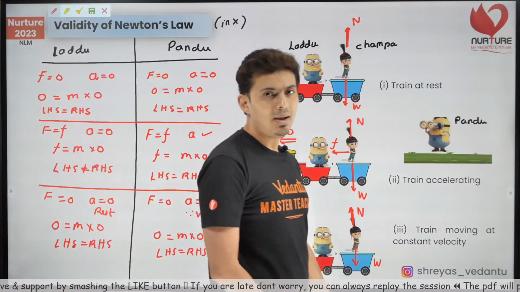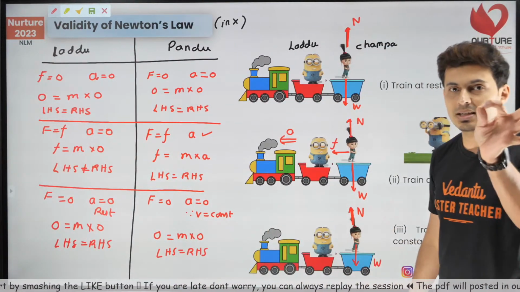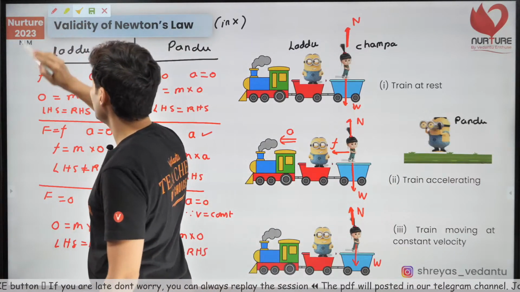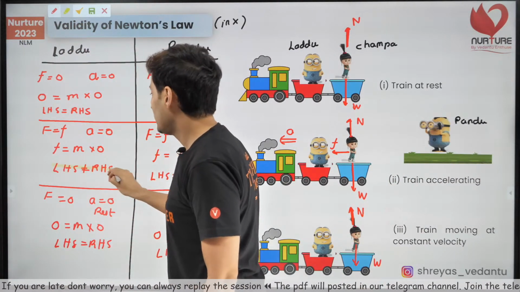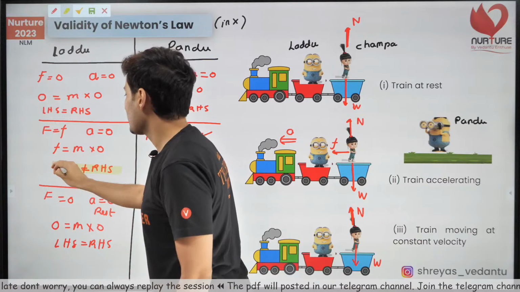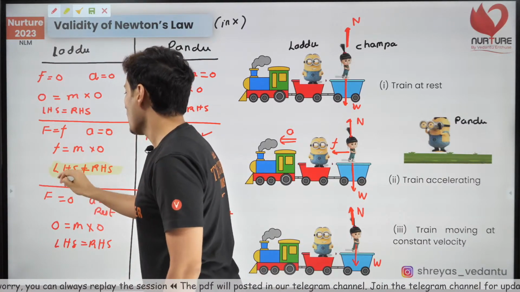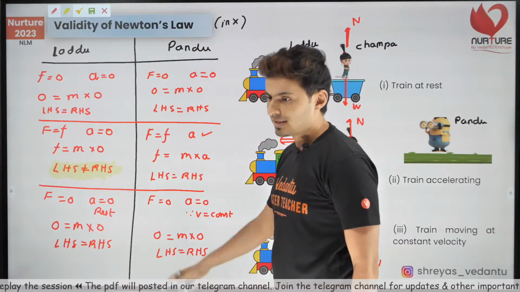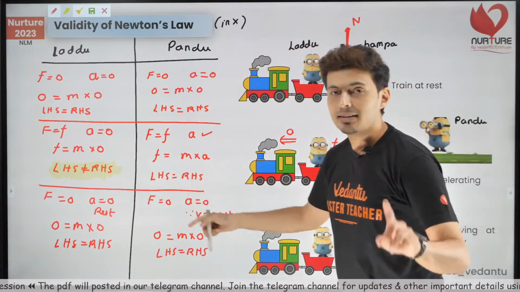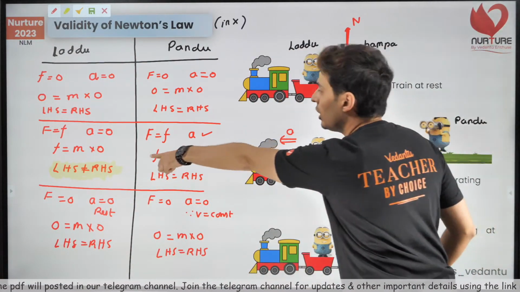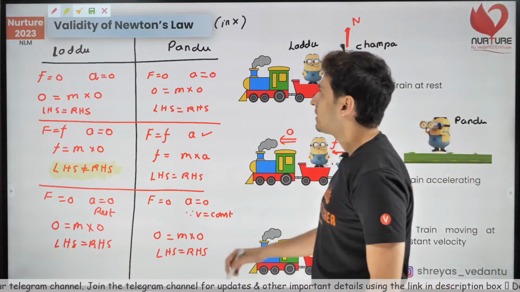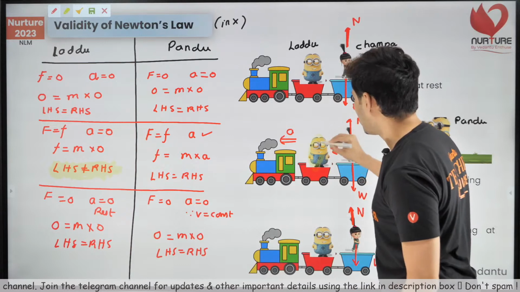Do you see some anomaly? Do you see some exception? Do you see somebody breaking the rule? I'm pretty sure you have figured it out by now. This one, LHS is not equal to RHS. What has gone wrong over here? Yes, LHS is not equal to RHS. And the reason why it is not true over here is because in this situation, observe this Pandu.